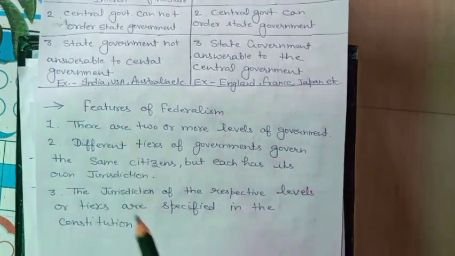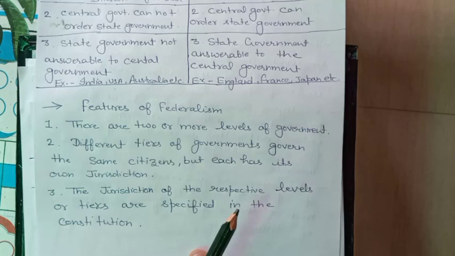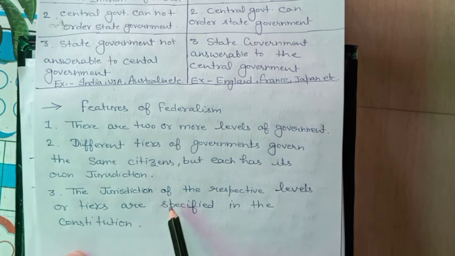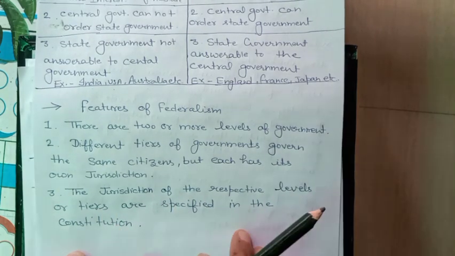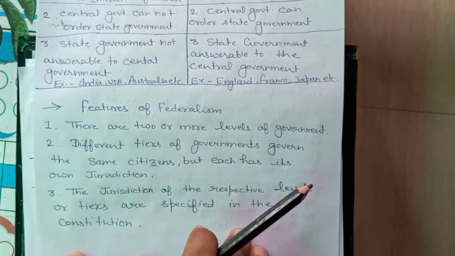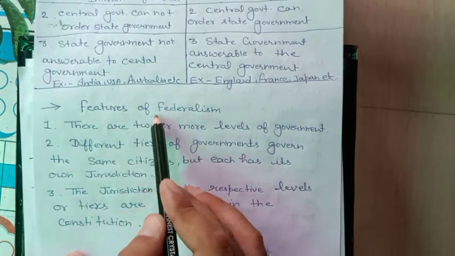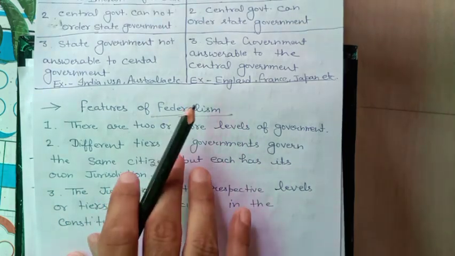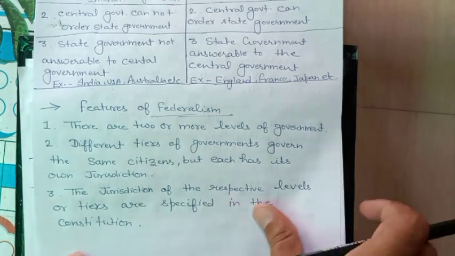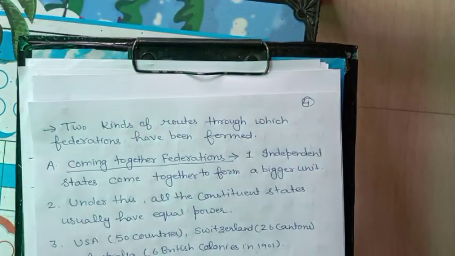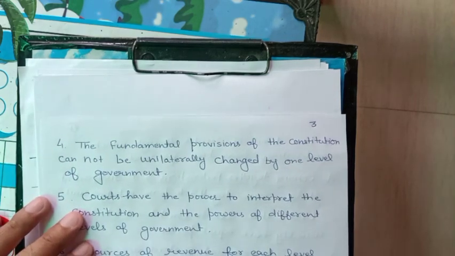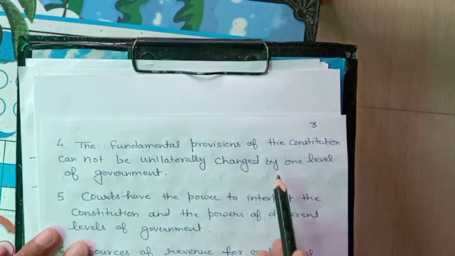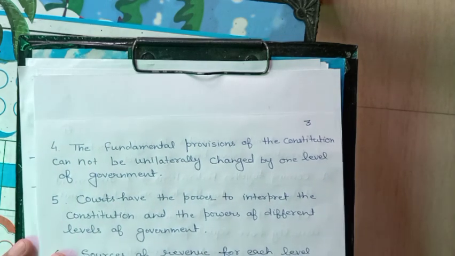If we are talking about our country, India is also an example of a federation. India adopted this quasi-federation system from Canada. So the jurisdiction of the respective levels, meaning the division of power, is mentioned in the constitution of a country which has adopted the federalism type of government. The next one is that the fundamental provisions of the constitution cannot be unilaterally changed by one level of government.